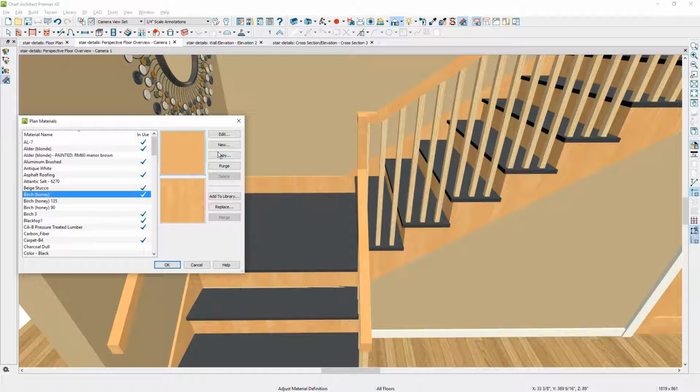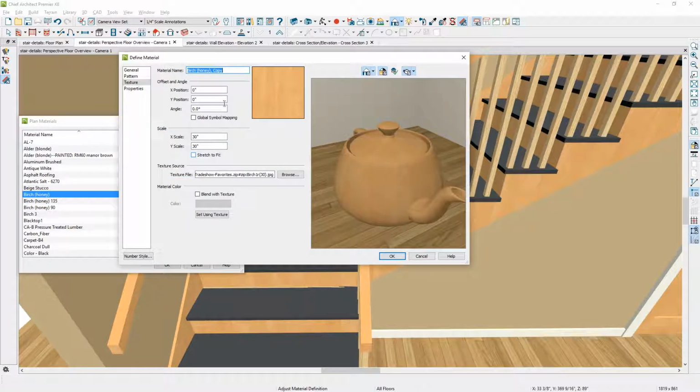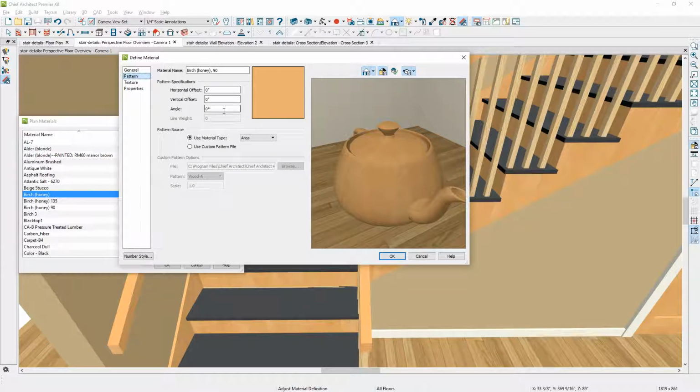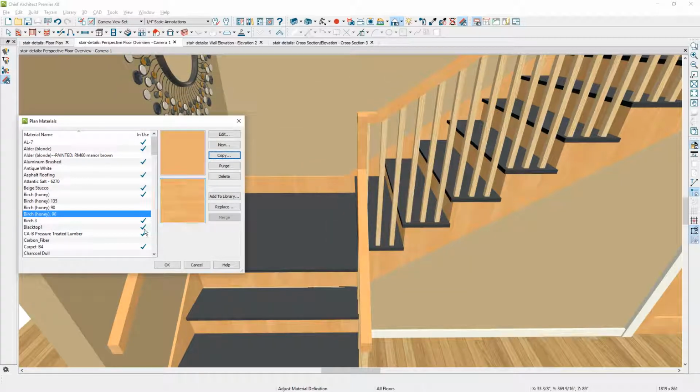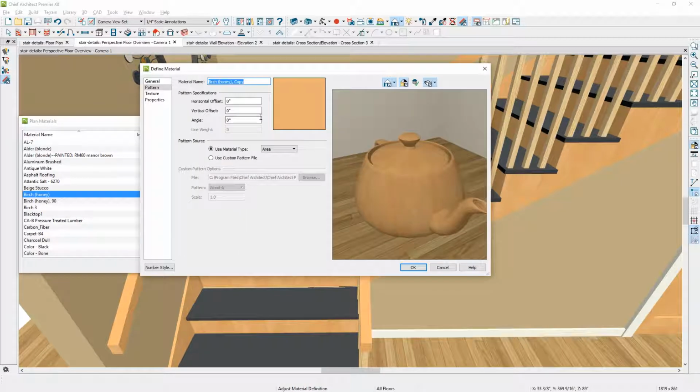I'm going to make a copy of it, and what I want to do is create a copy that is 90 degrees rotated for that particular molding. So I'm just going to change the angle on the texture, which is what you see in the 3D here. Press Tab. Notice that it changed direction. If you use patterns such as for backsplashes, you'd also want to change this as for your line drawing, that angle as well.